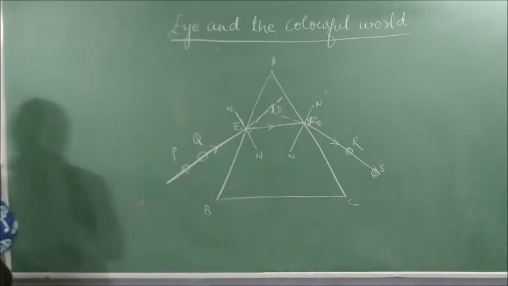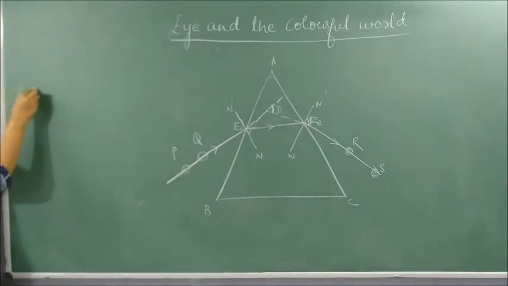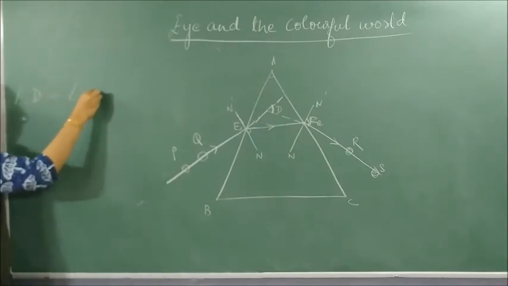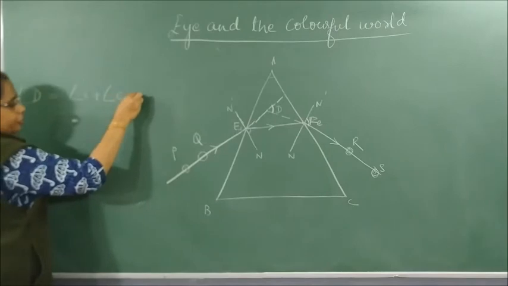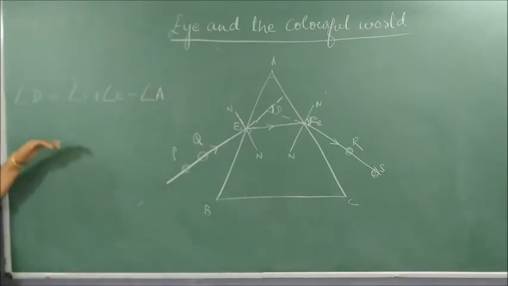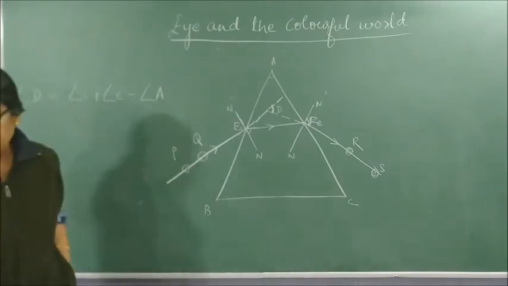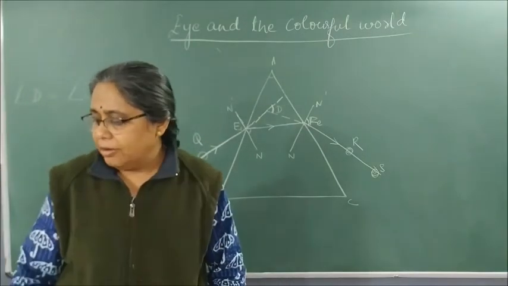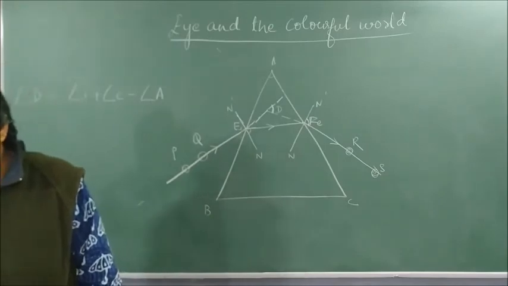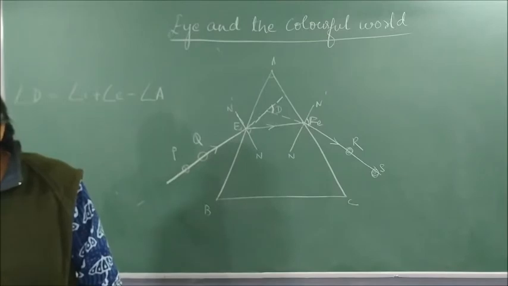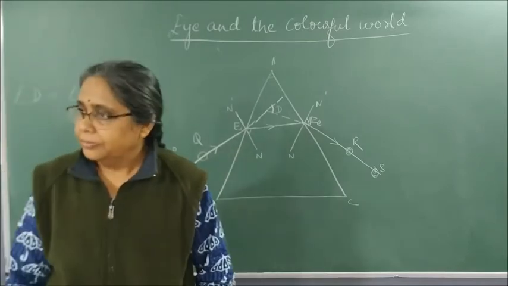Okay, so how is this dependent on the angle of prism? Kindly look here. Angle of deviation is equal to angle of incidence plus angle of emergence minus angle of prism. Write the formula.